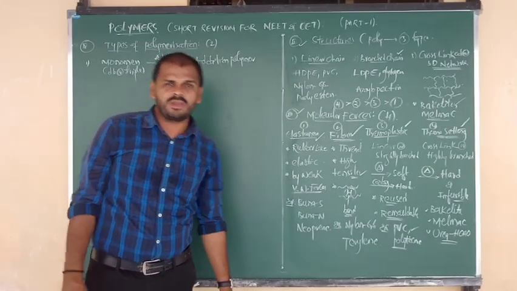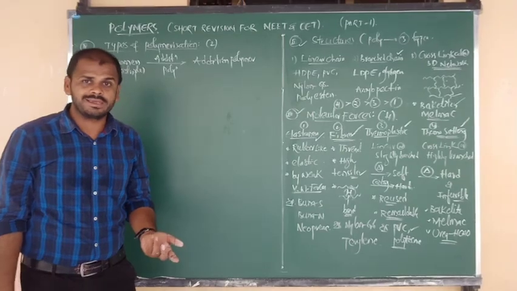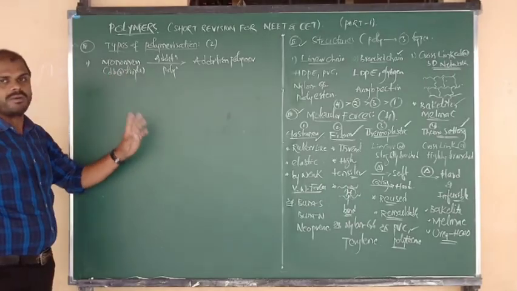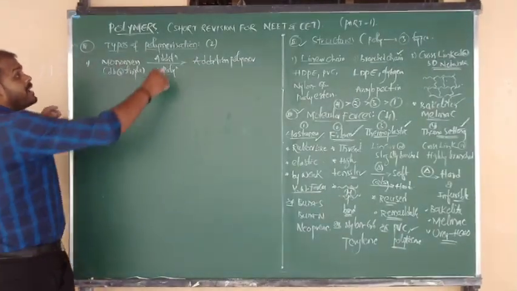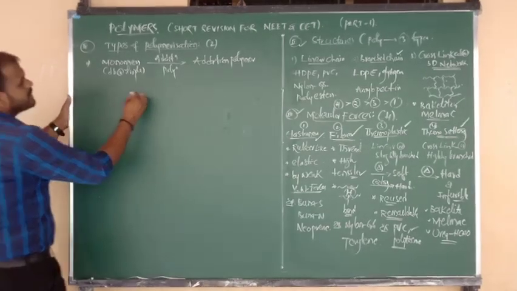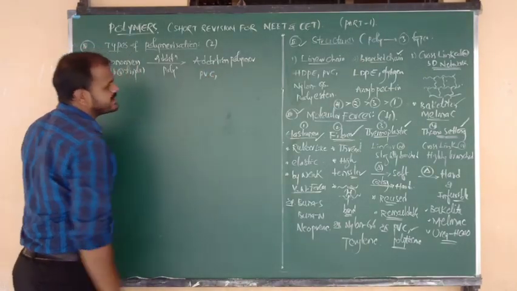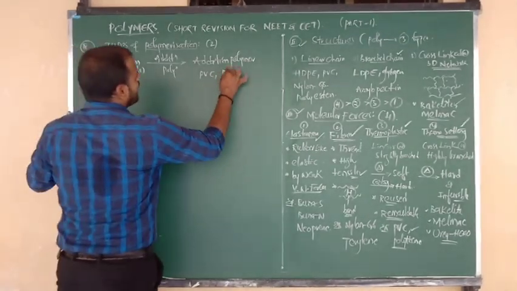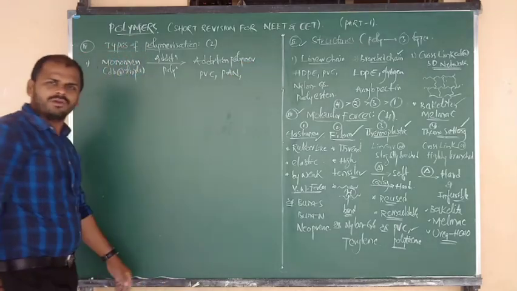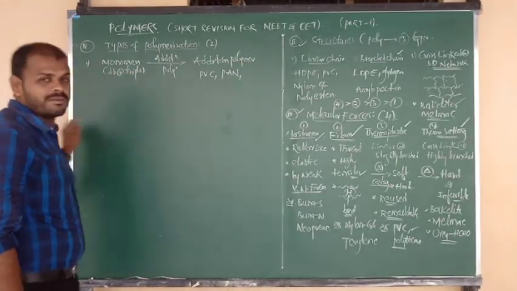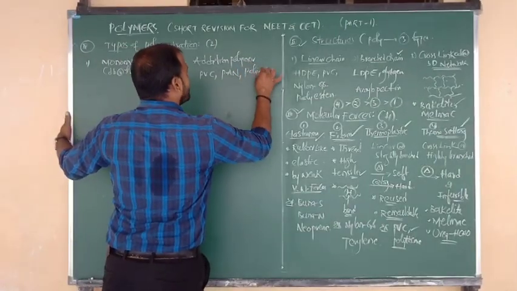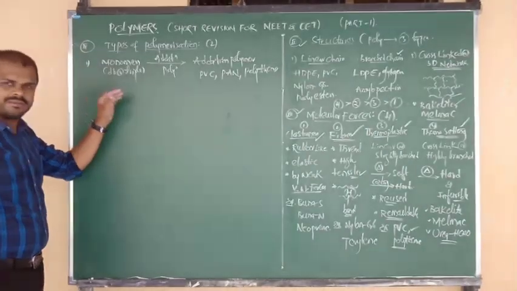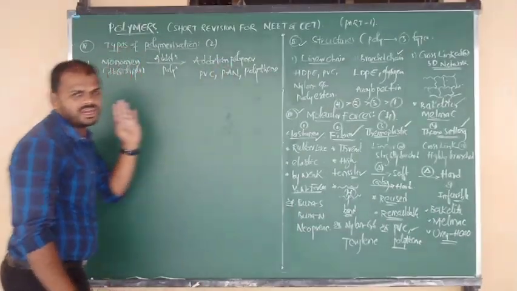They are going to ask you the question so many times: among the following, addition polymer is, among the following, condensation polymer is. So how can we decide based on their monomer unit? If monomers have double and triple bonds, they form addition polymer by addition polymerization. Let me write some examples. PVC: the monomer is vinyl chloride, and vinyl contains a double bond. Next is PAN, polyacrylonitrile; acrylonitrile means vinyl cyanide, again vinyl contains a double bond. Also polythene: the monomer is ethene, which again contains a double bond. If monomers have double or triple bonds, they form addition polymer beta.